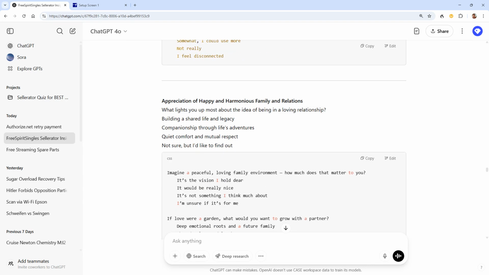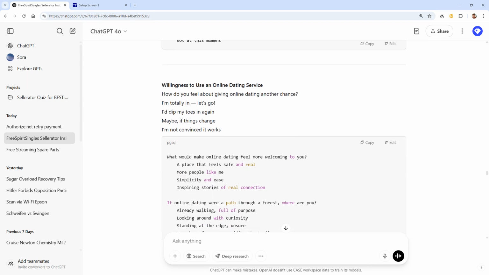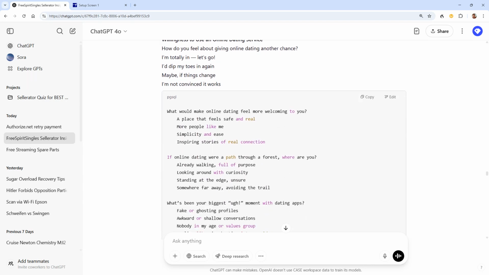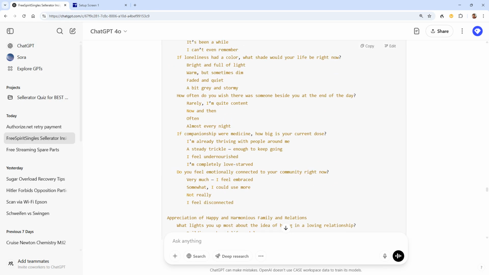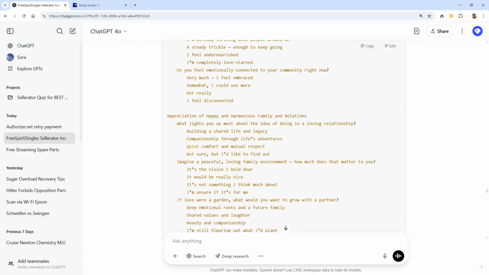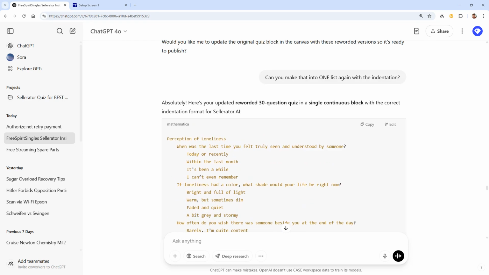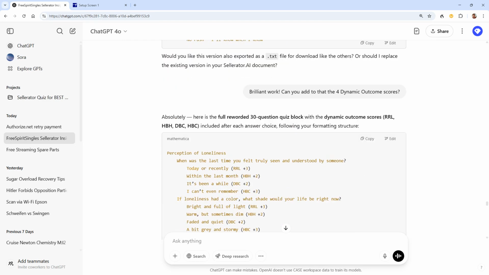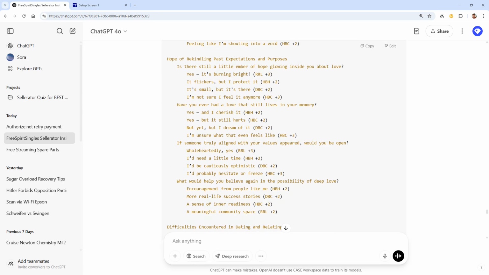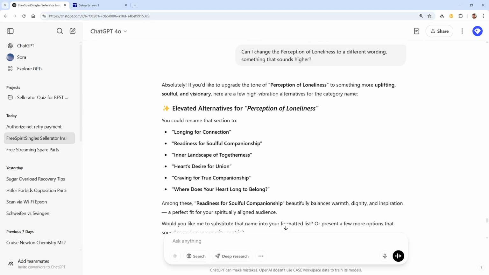Good. Let's see, what are other interesting factors that we did here? So good. All right. So here again, it made many more questions. We don't need that right now. Here, I want to show some other interesting results that we've had. Here's the outcome score. Good. All right. More questions. Good.